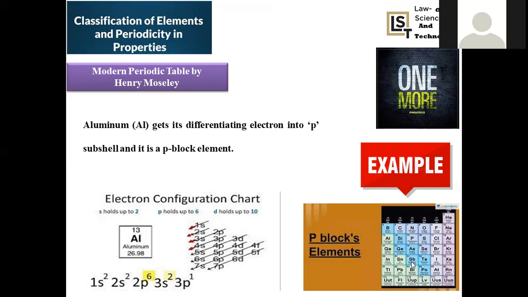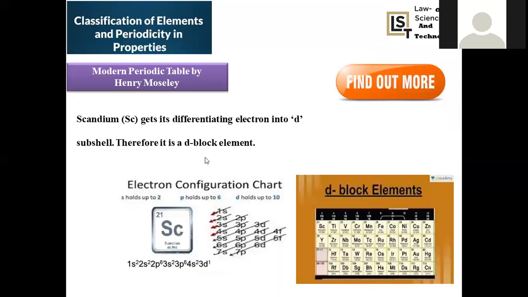So here is the entire diagram consisting of p block elements, from p1 to p6. In total 6 groups will be there, and the last one is completely filled, which is said to be the noble gas category. And here we have 3p1 outermost shell configuration, with the differentiating electron present in the p orbital, so it is regarded as a p block element.